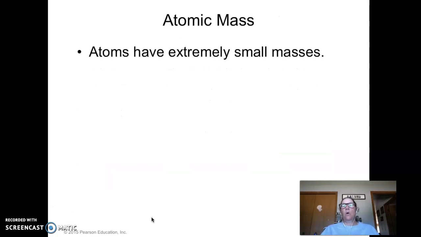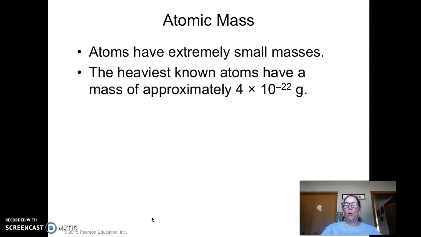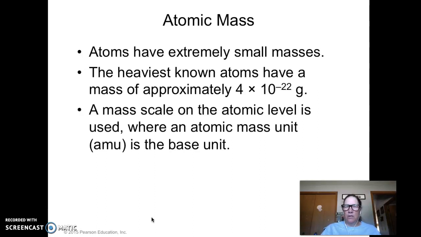Okay, so if you're trying to figure out what an atom weighs, again, it's a relative unit. If you look at it, it says AMU, atomic mass units. They had to kind of bump it up so it made sense so that we could actually measure it, but it's pretty tiny. The heaviest atom is, you take a decimal point and then write 21 zeros and a 4. That's the heaviest atom known. So obviously that's not a scale we can work with. So they came up with a relative scale so we could work with the units.